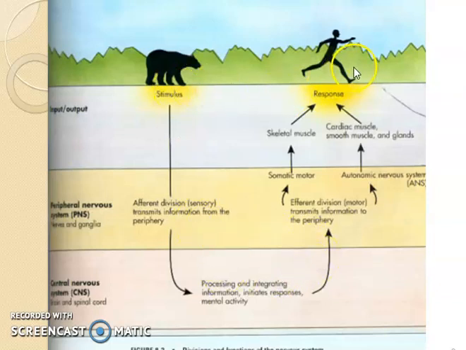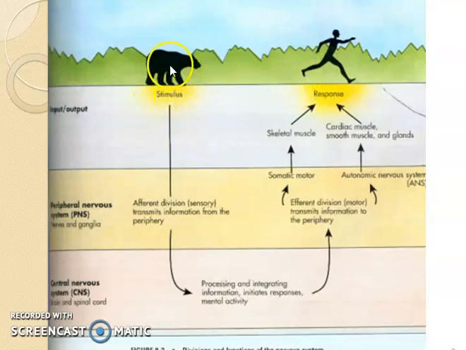For example, a person, a woman, a child, anyone is going into a forest. A man is going into a forest, and the man sees a bear. What will happen? Most probably, the man will run away. Now, looking at the bear is a stimulus, and running away is a response. In between, there are many things which happen at the level of the nervous system. So let's see how it happens.